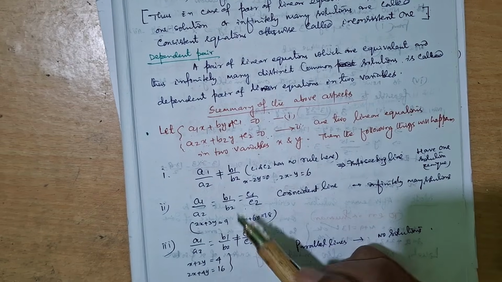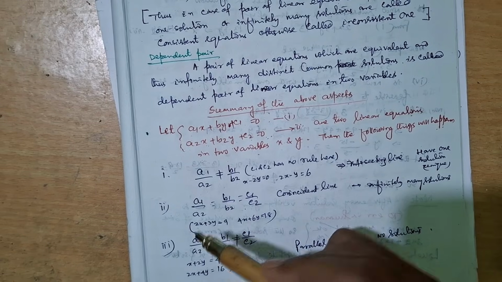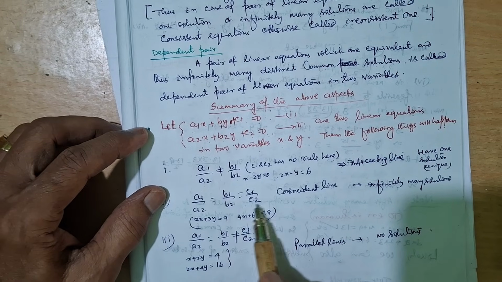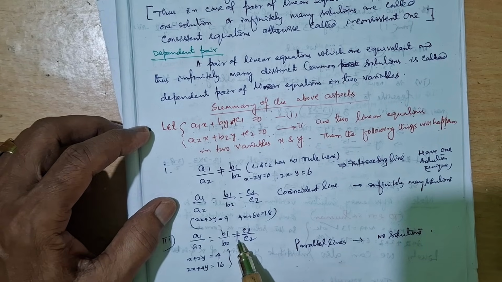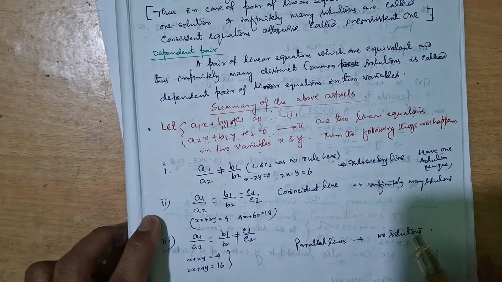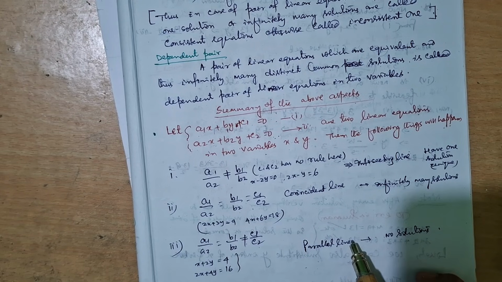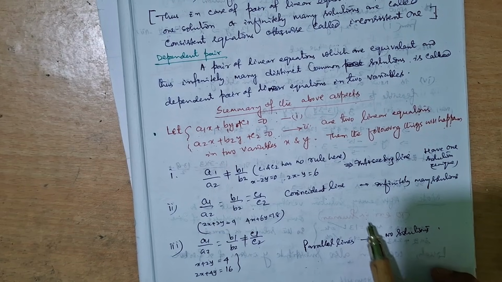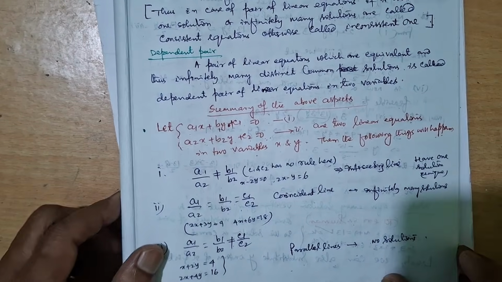Then the third case, when a1 by a2 is equal to b1 by b2 but this is not equal to c1 by c2, at that time it has no solution. That means the lines will not coincide and will not intersect. It is a parallel line, so parallel lines have no solution.